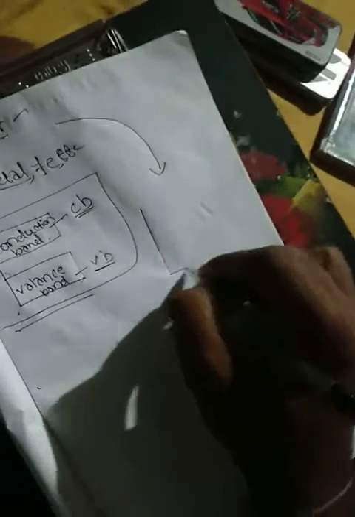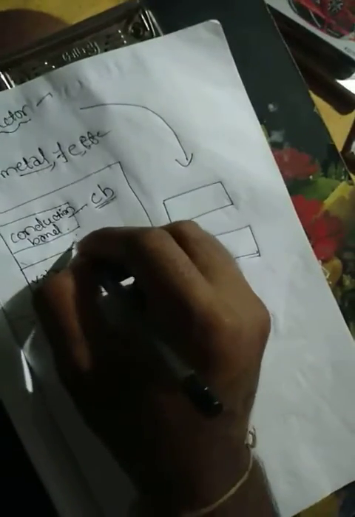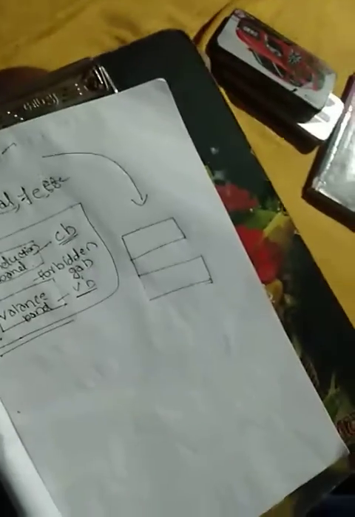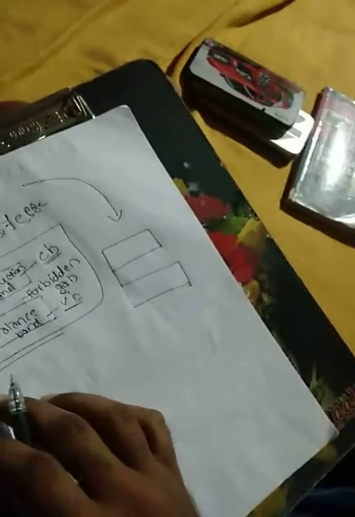So in conductors, let us draw this one again and discuss briefly. This is the forbidden gap. As the gap increases, much more gap will be there, so it is considered as an insulator. So let us discuss conductors.